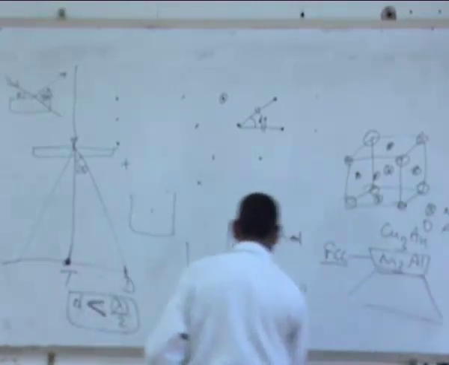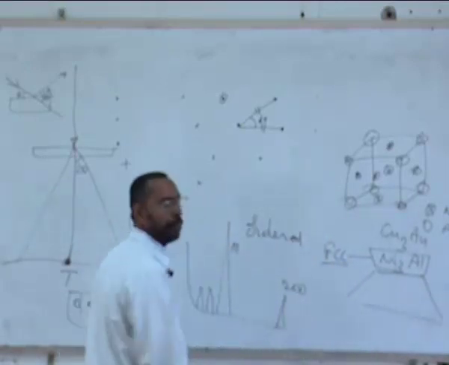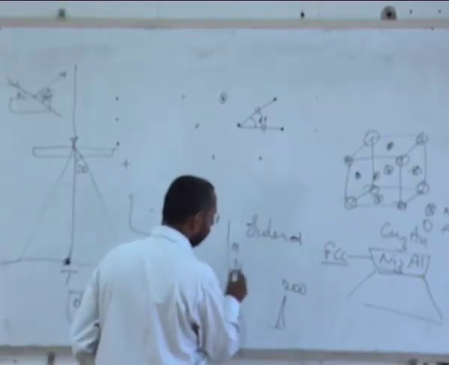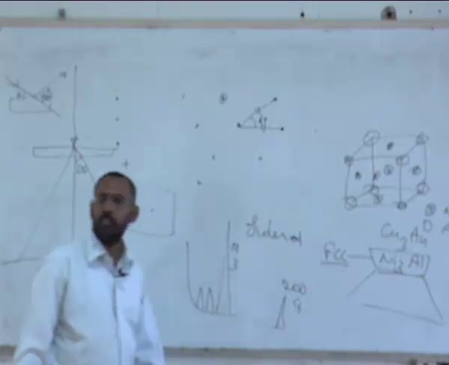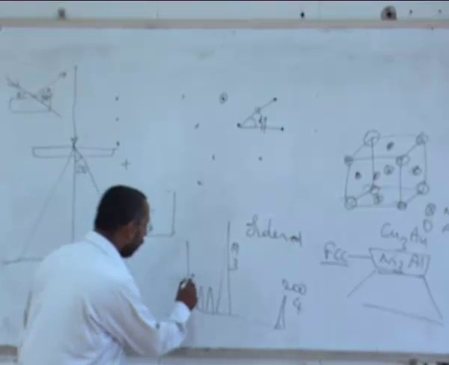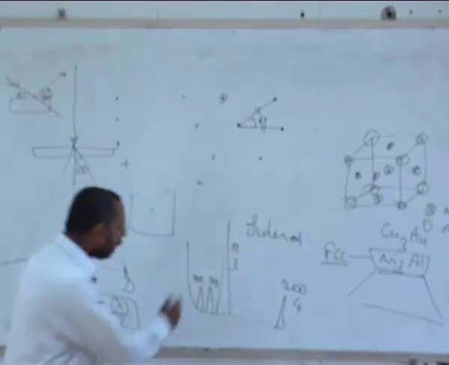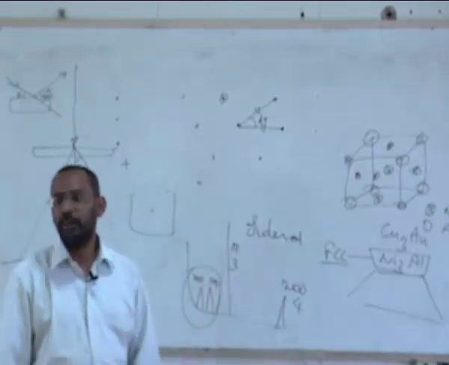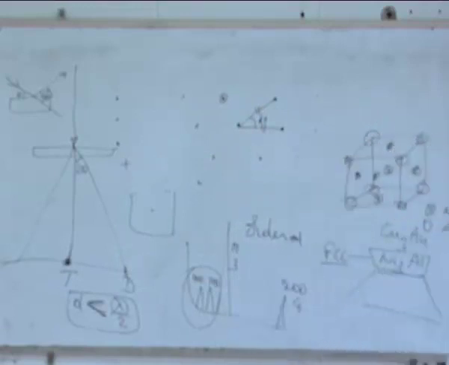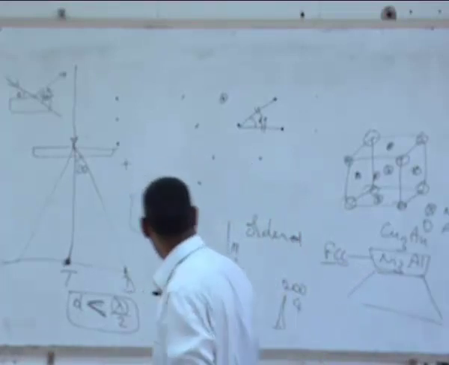You don't get an additional peak here, but you get an additional peak here. This is 111 with h square plus k square plus l square as 3. This has h square plus k square plus l square as 4. And you can have two additional peaks before, a 100 peak and a 110 peak, which will not appear in a normal FCC because it has to satisfy that HKL should be unmixed. Whereas the moment it is ordered, you will get additional peaks.